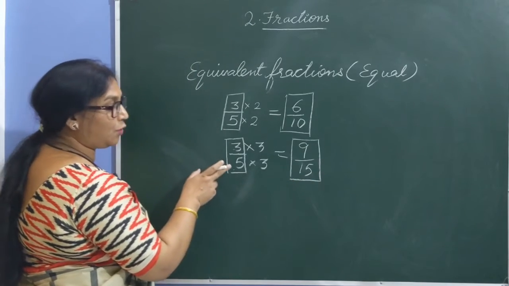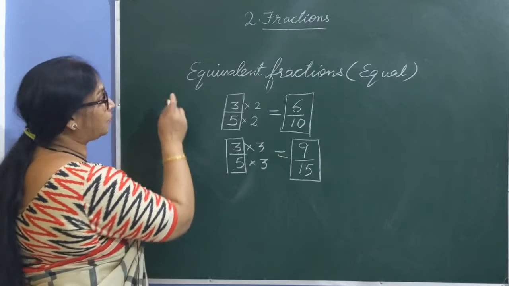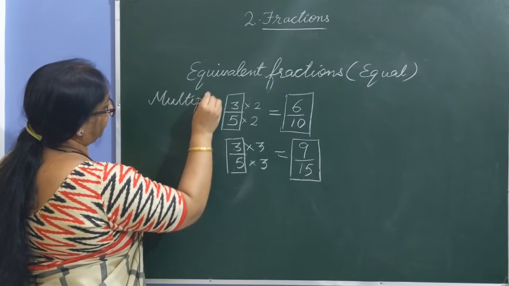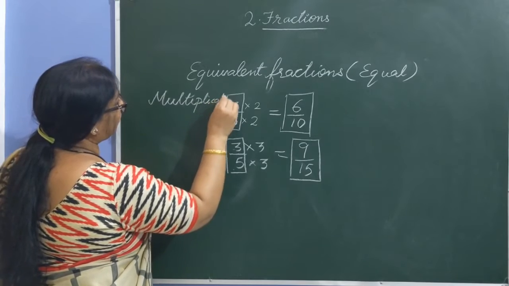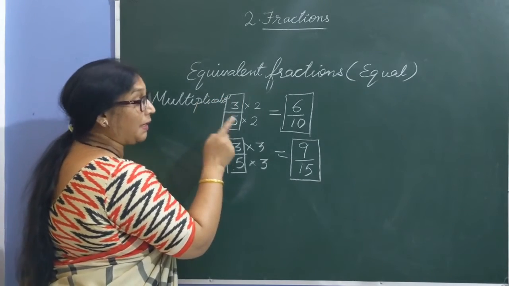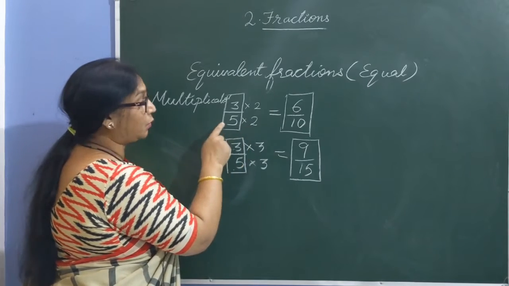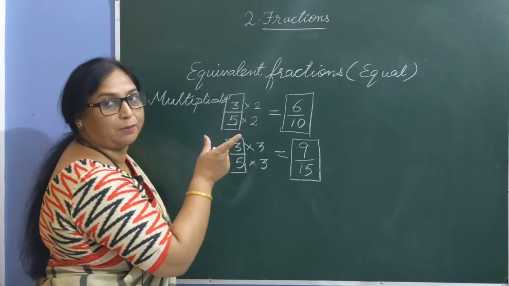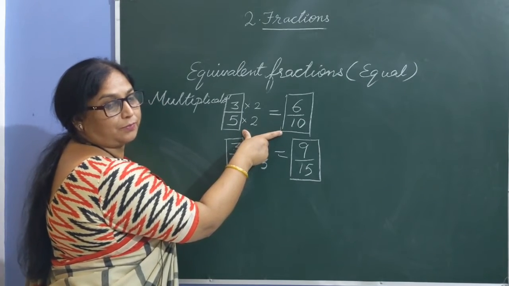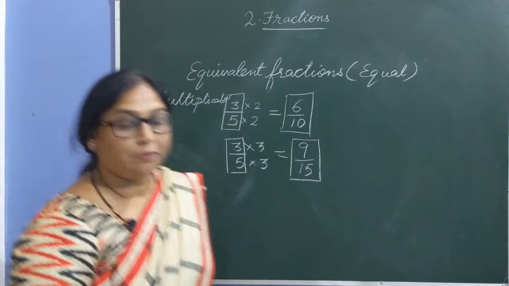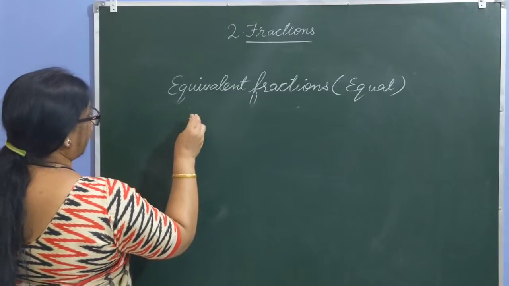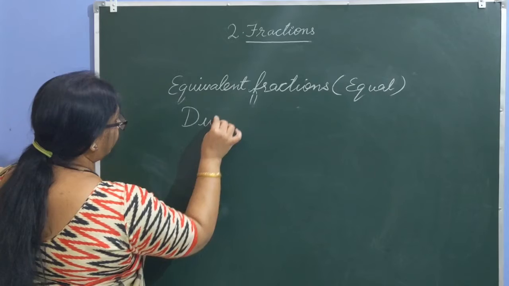This is how we can easily obtain equivalent fractions using which method? Multiplication. So we reach the conclusion that on multiplying the numerator and denominator by the same non-zero value, the fraction remains the same, meaning its value doesn't change. Now let's move to the next one, how to obtain equivalent fractions using division. So let's apply division to get equivalent fractions.